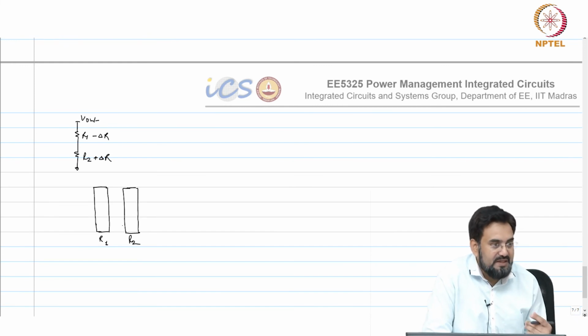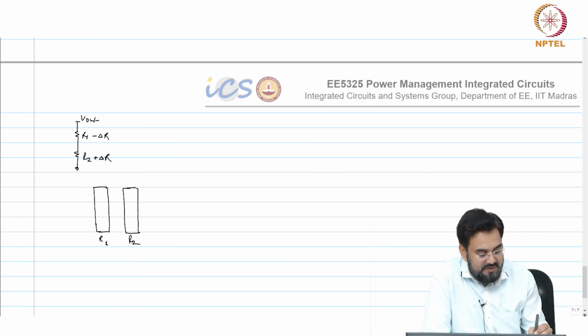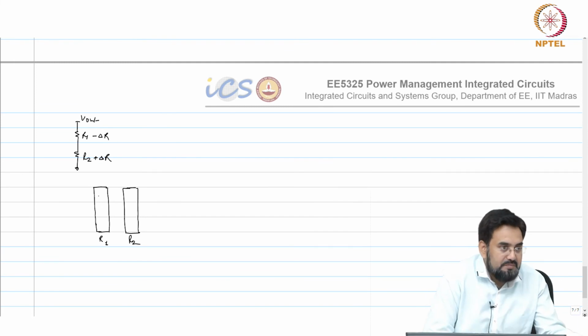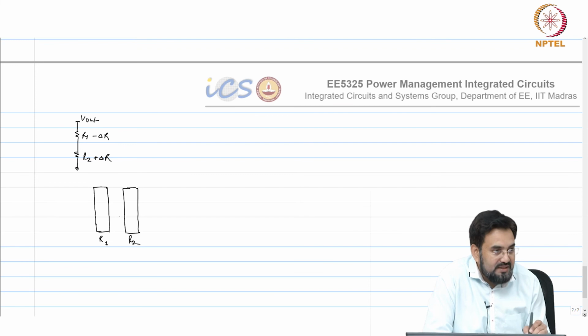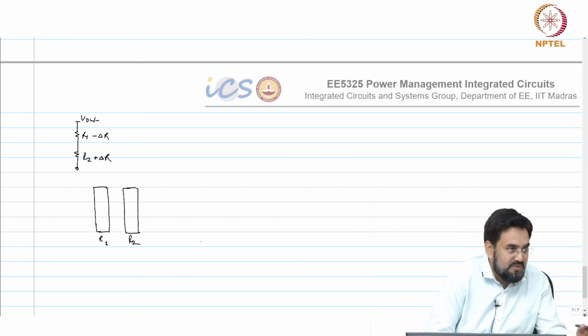One thing might be that, due to the process, you have some mismatch, and that may come due to the non-ideal effects in your process. So one may have a slightly smaller width or length compared to the other, that will come from the process itself.